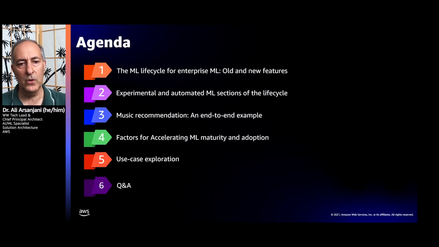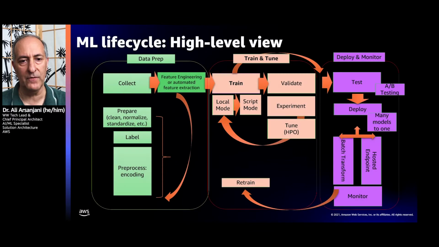Then we're going to dive deep into the music recommendation example, which is an end-to-end example. The factors for accelerating ML maturity and adoption are then going to be discussed, and then we're going to go into the use case exploration with Qualtrics. And then we'll have a Q&A if necessary.